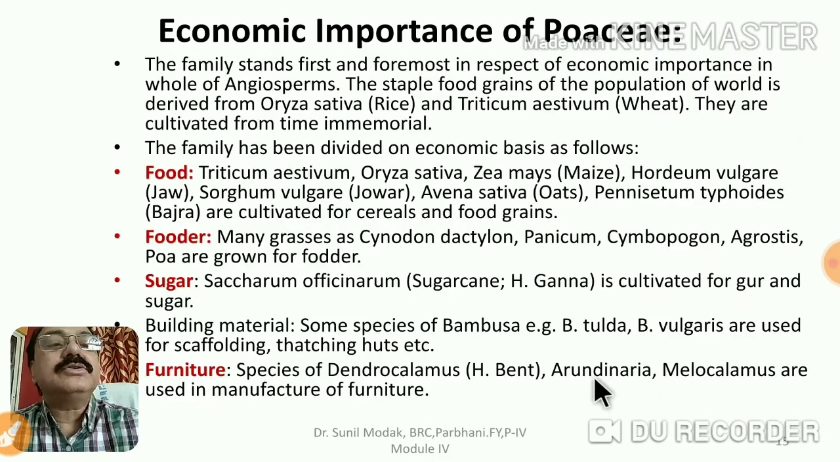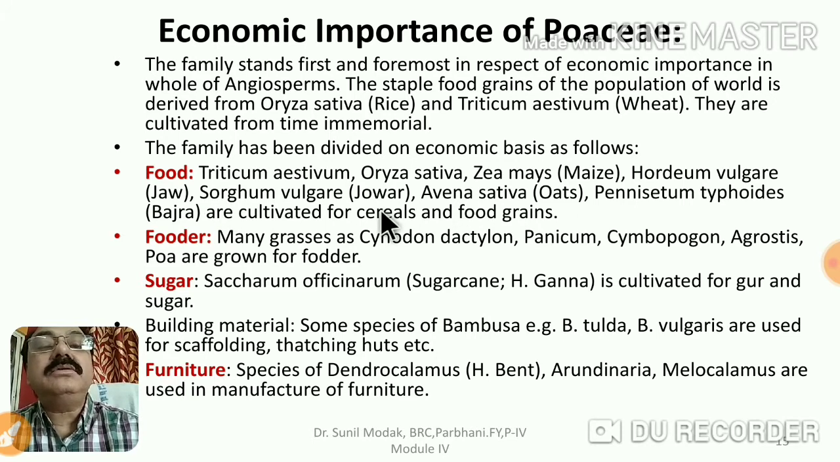Okay, so if we talk about the economic importance of this family, it is definitely of very great economic importance. Triticum aestivum, that we call wheat; Oryza sativa, that we call rice; maize; Hordeum vulgare, jau; Sorghum vulgare, jowar; Avena sativa, oats; then bajra. All these are cereals, the staple food of the world, and they belong to the Poaceae. That's how you can understand how economically important this family is, and therefore much more research in the agricultural field is being performed on the members of this particular family.